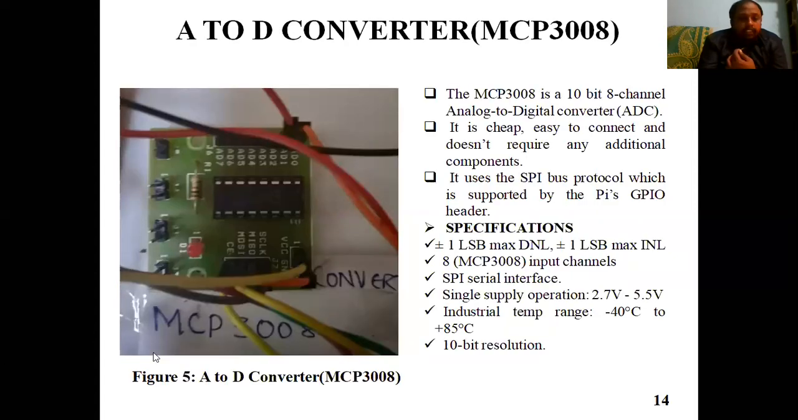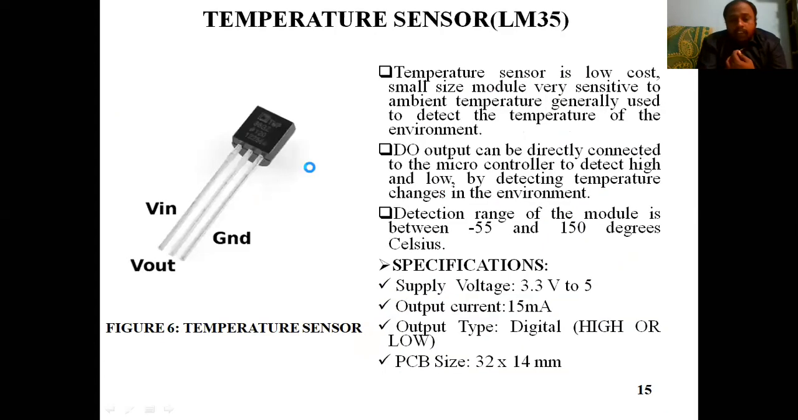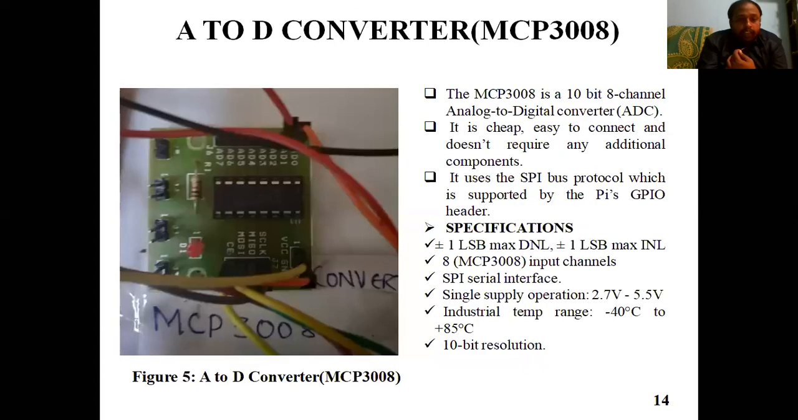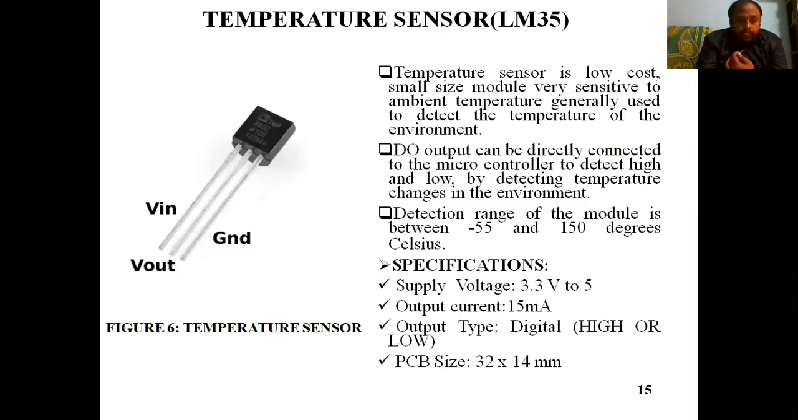And this is the A to D converter, where I am taking only the temperature value and the pH sensor value. But guys, apart from that, you can have 7 to 8 different analog values, and they can be converted into digital. And those digital values are transmitted to the Raspberry Pi with the help of the SPI protocol, right? And this is the temperature sensor we are using in this project.